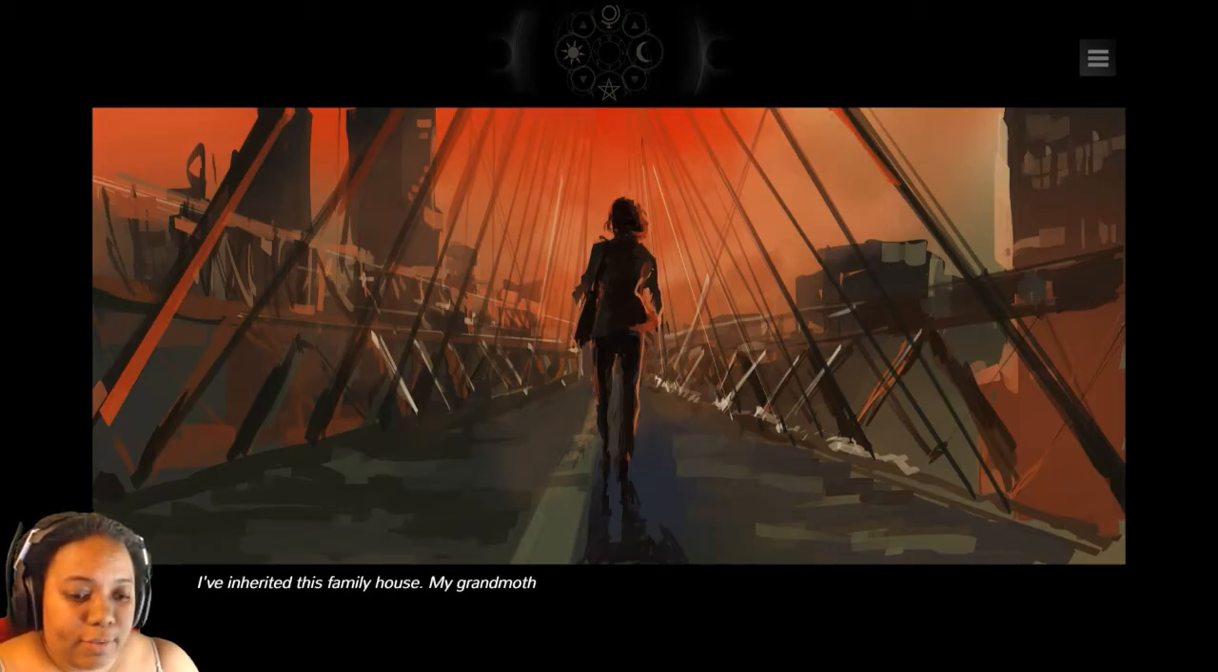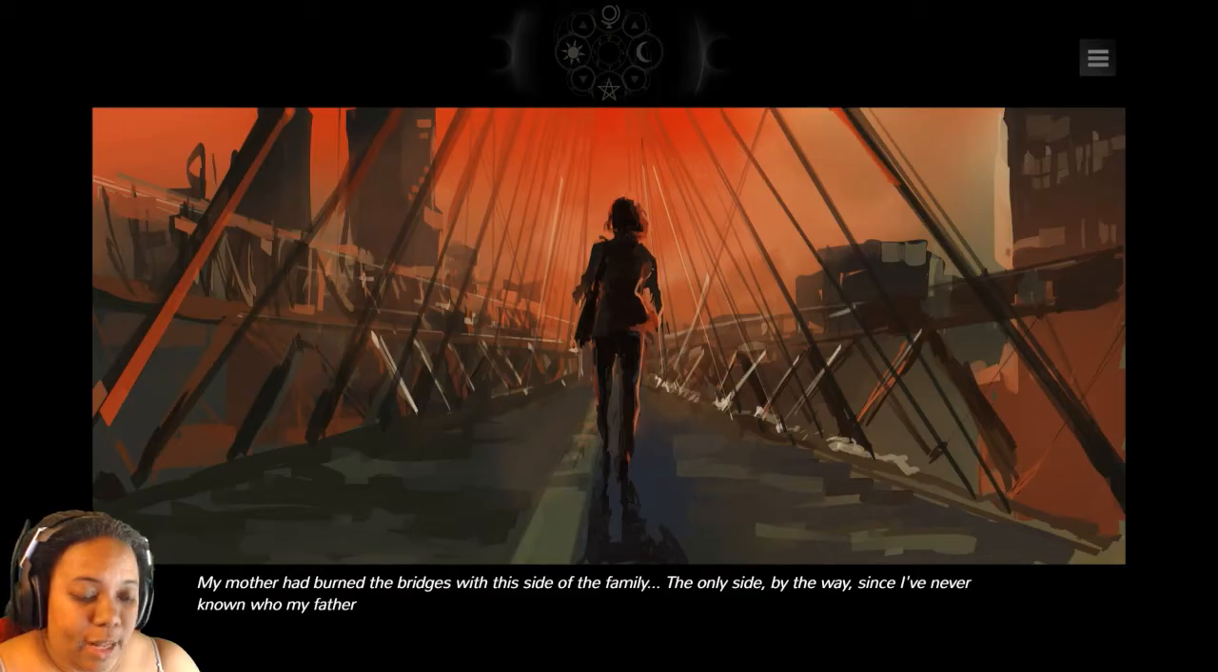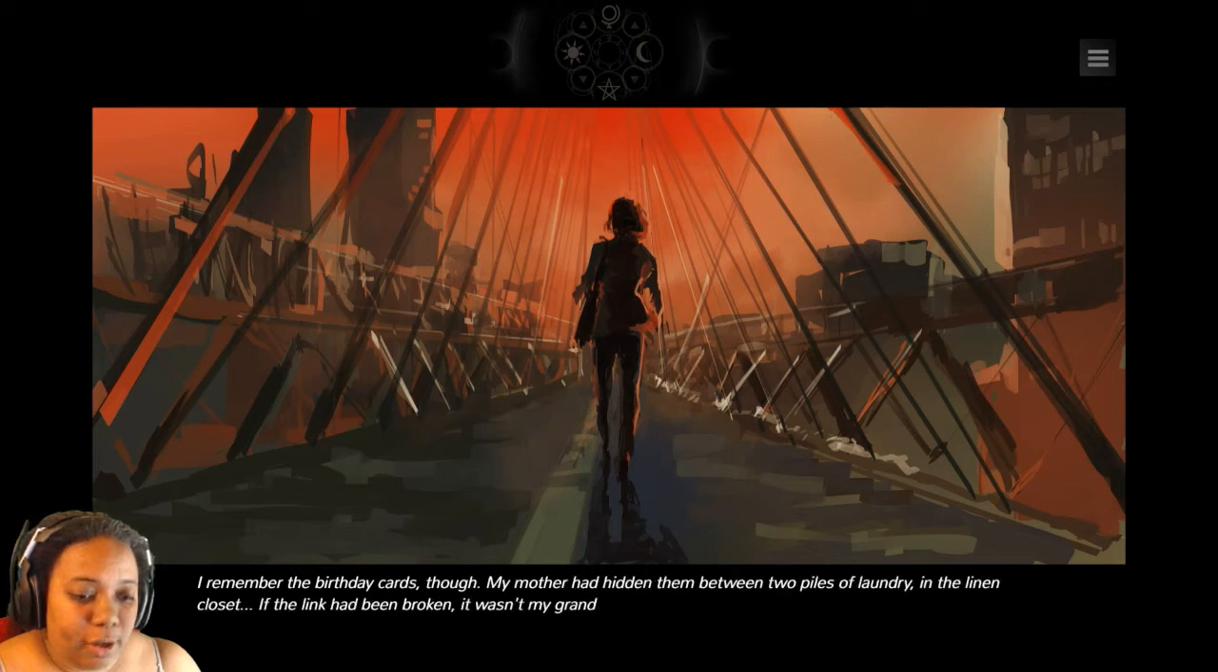I've inherited this family house, my grandmother's. I haven't known her, and now I never will. My mother had burned the bridges with this side of the family. The only side, by the way, since I had never known who my dad was. I remember the birthday cards, though. My mother had hidden them between two piles of laundry in the linen closet.